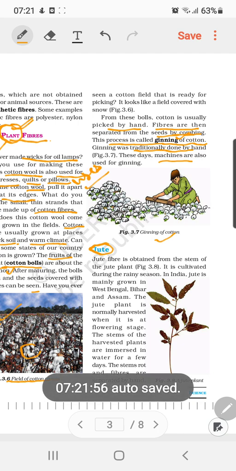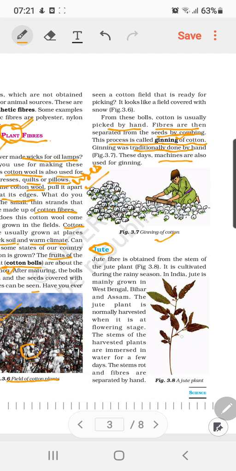As you can see here, the basic morphology, the leaf and one twig, is shown about how the jute plant looks. It actually comes from the stem, that's why they have shown you the relevant portion.